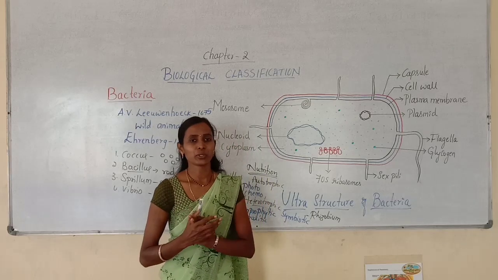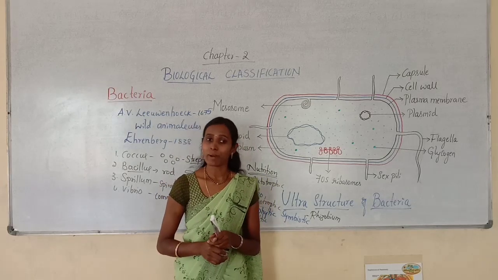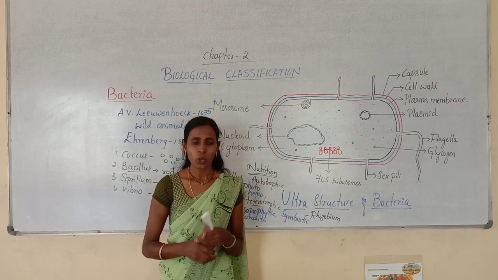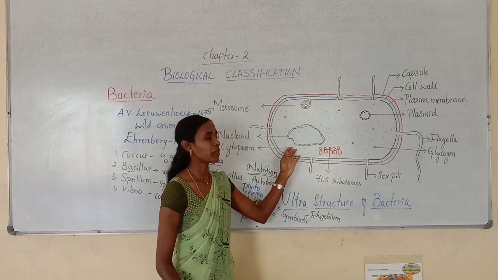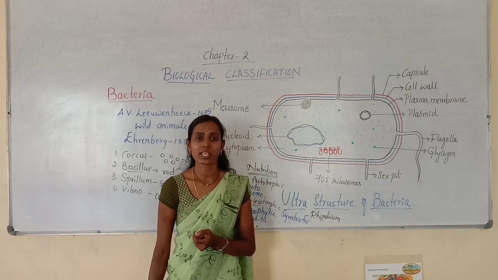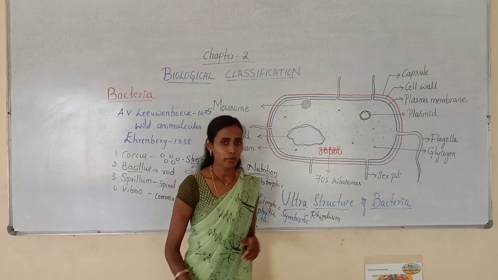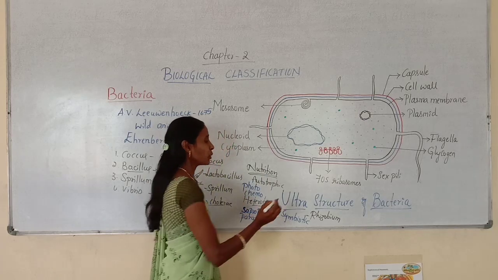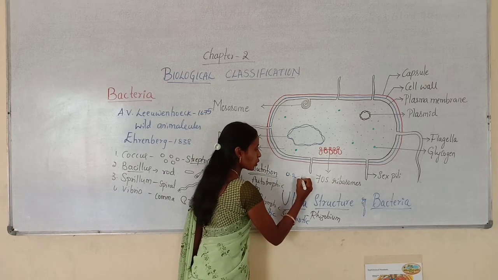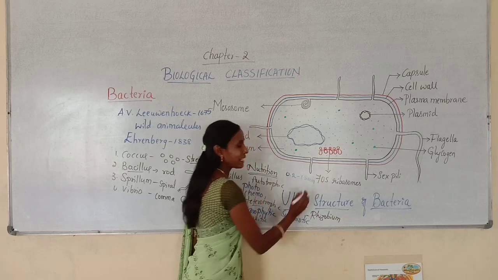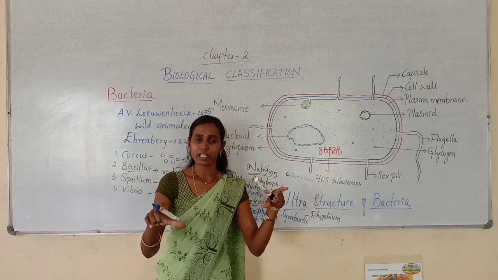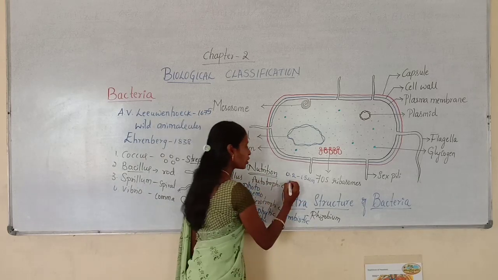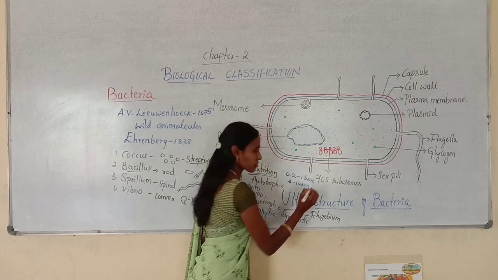You already know that bacteria are unicellular microscopic organisms with prokaryotic cell structure. Why are they prokaryotic? They do not have a true nucleus or any membrane-bound cell organelles. Hence they are prokaryotic. The size of the bacteria usually varies from 0.2 to 1.5 micrometer in diameter, and the length is about 2 to 10 micrometers.